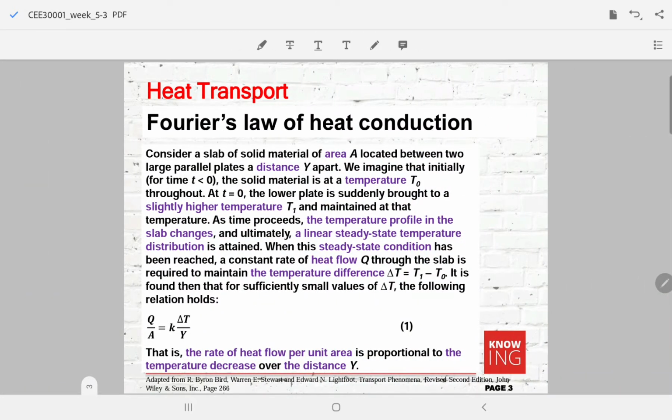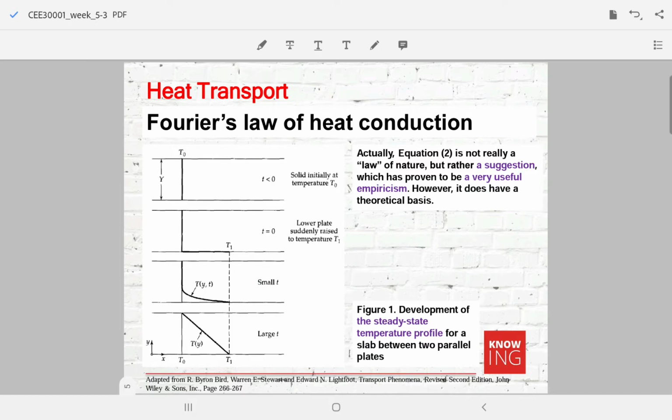In order for us to derive Fourier's law of heat conduction, we need to look into a similar example to the one we derived for momentum transport, especially Newton's law of viscosity. Imagine you have 2 plates with area A on the top and on the bottom. Initially these 2 plates have the same temperature T0. However, at time t equals 0, the plate on the bottom is suddenly heated to a higher temperature T1.